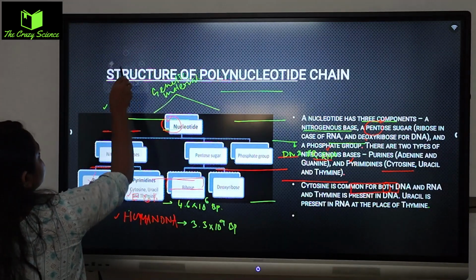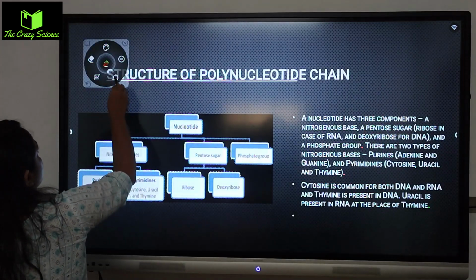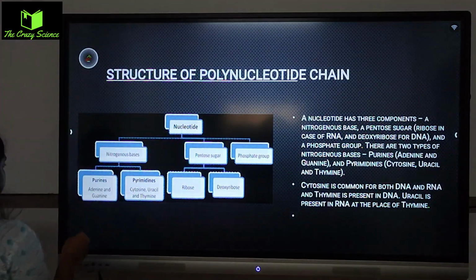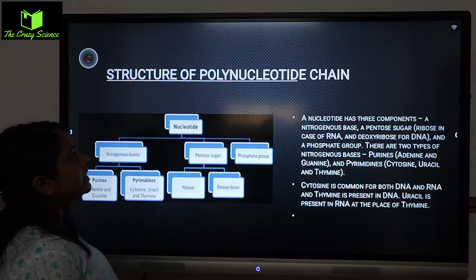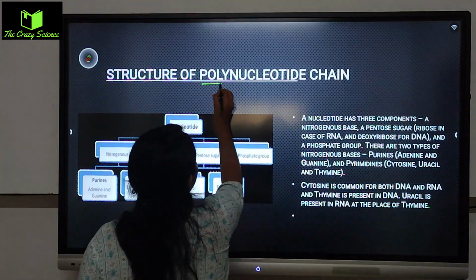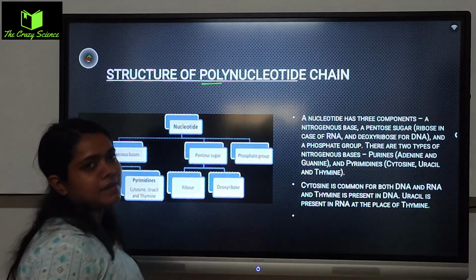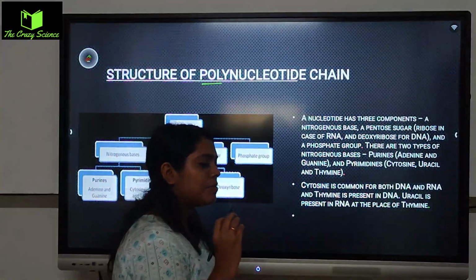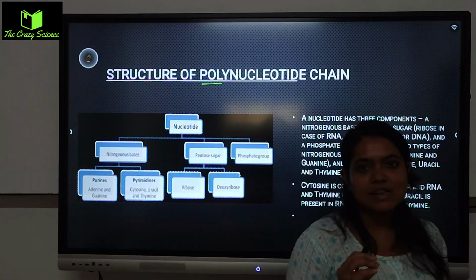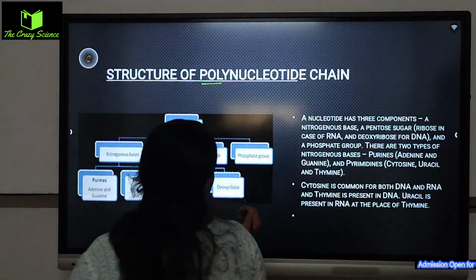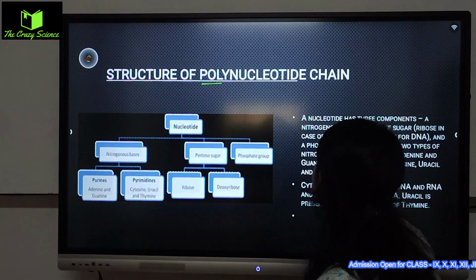So in this one, structure of the polynucleotide, poly means অনেকগুলো, nucleotide chains আমরা বলবো, একটা বলবো nucleotide আর আমি তোমাদের শর্টে বলে দেব about the nucleoside. Okay, so you can see, first of all go through this one.